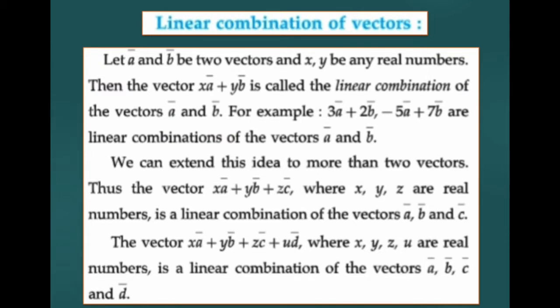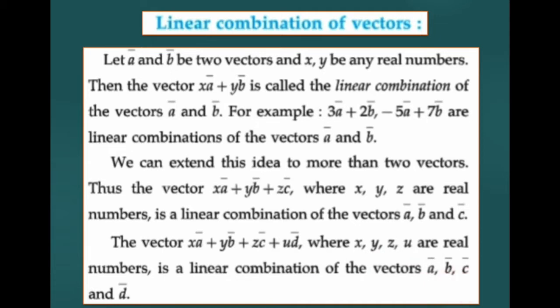We can extend this idea to more than two vectors. Thus the vector x a bar plus y b bar plus z c bar, where x, y, z are real numbers, is a linear combination of vectors a bar, b bar, c bar. The vector x a bar plus y b bar plus z c bar plus u d bar, where x, y, z, u are real numbers, is a linear combination of vectors a bar, b bar, c bar and d bar.